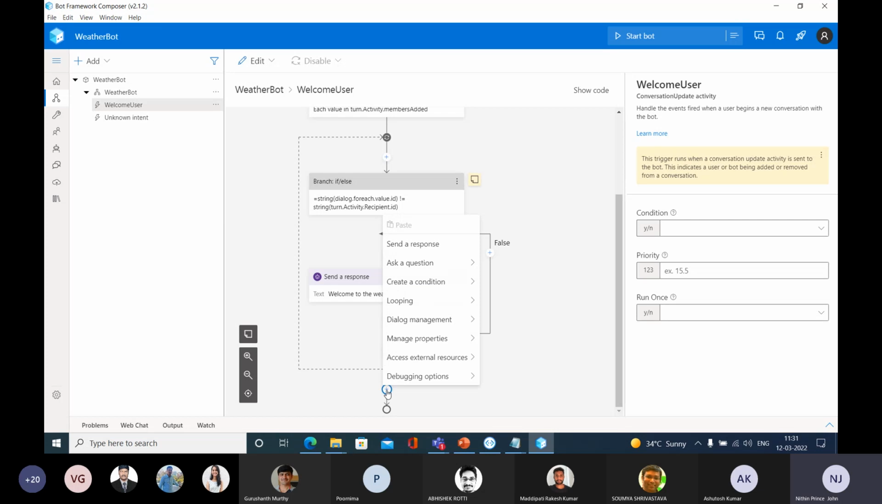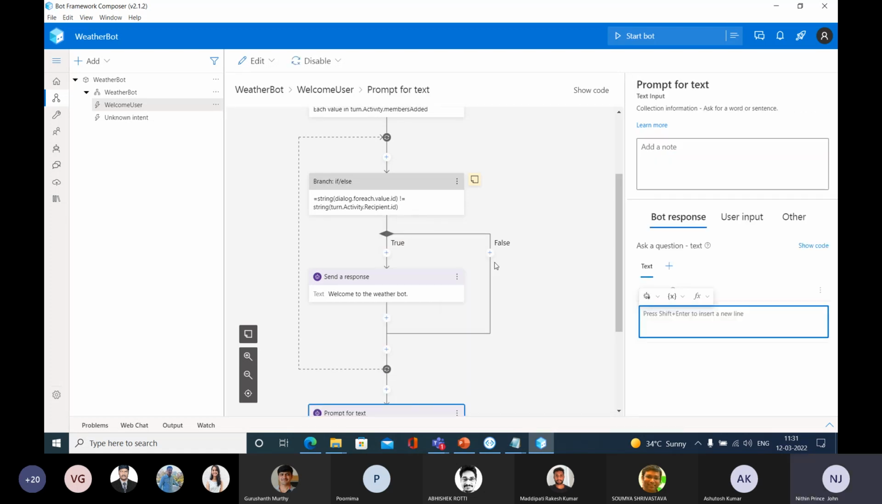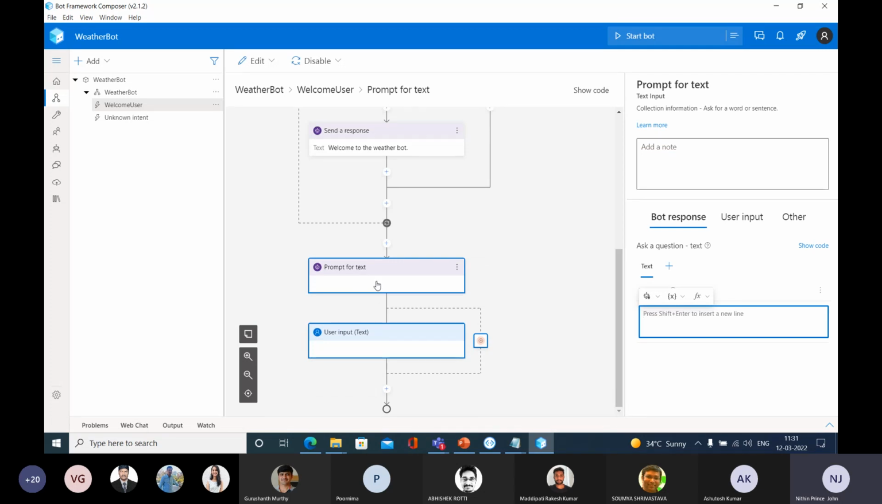Now when you click this, you're going to get so many options here. Let me select the question, this one, ask a question. You'll have several options for that. Let me select the text, ask a question, and I'm going to select this text. When I select text, what will happen? 2 nodes are created here: one is prompt for text and another is user input.